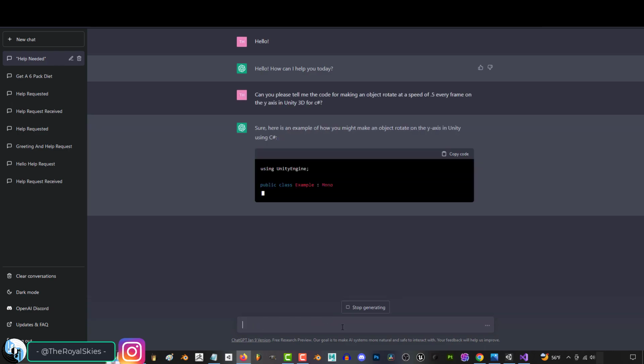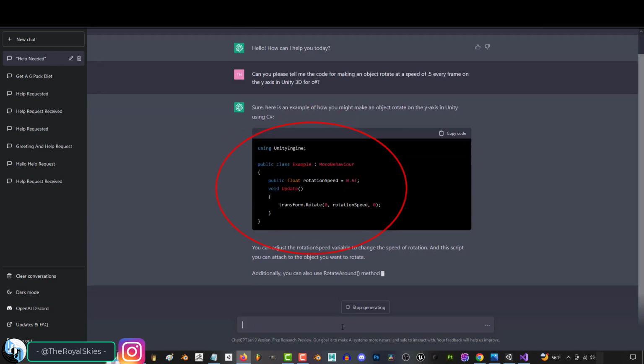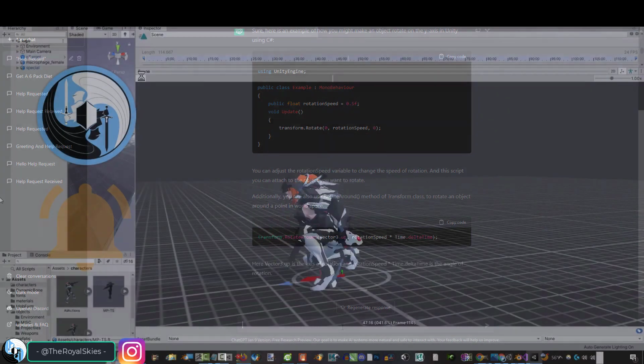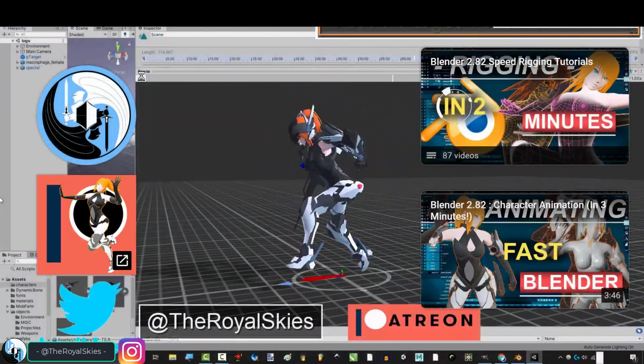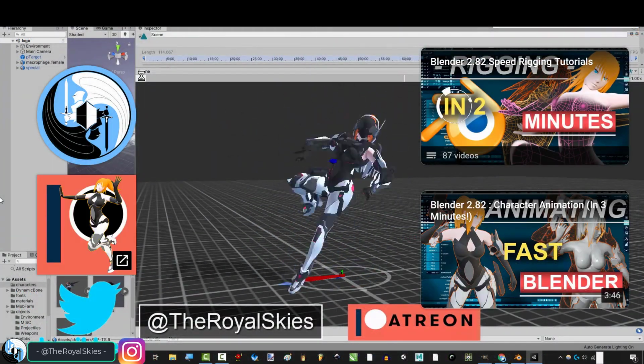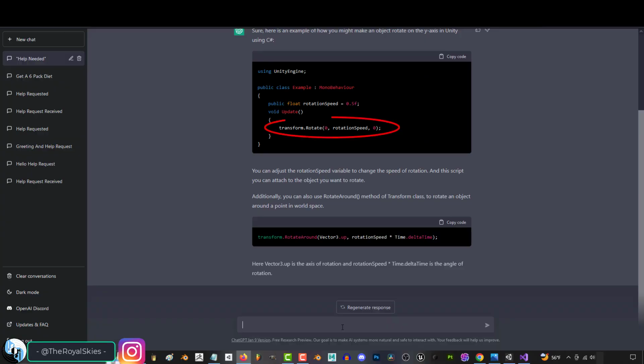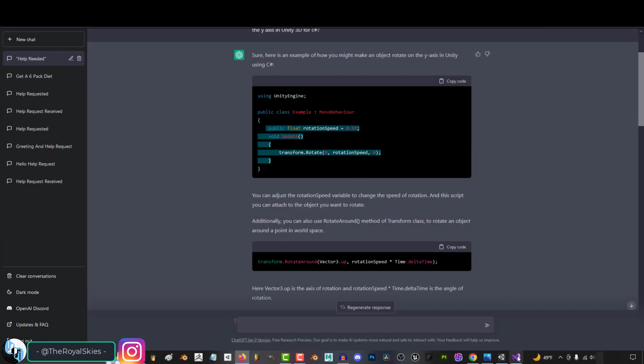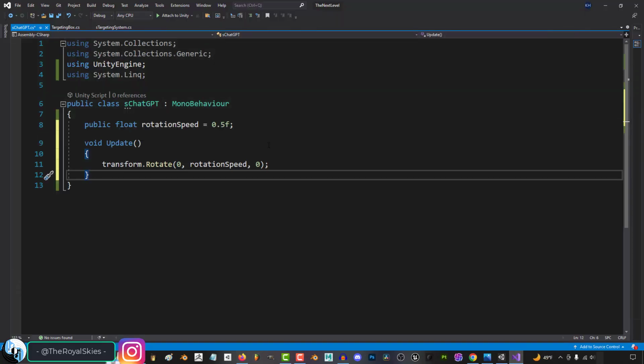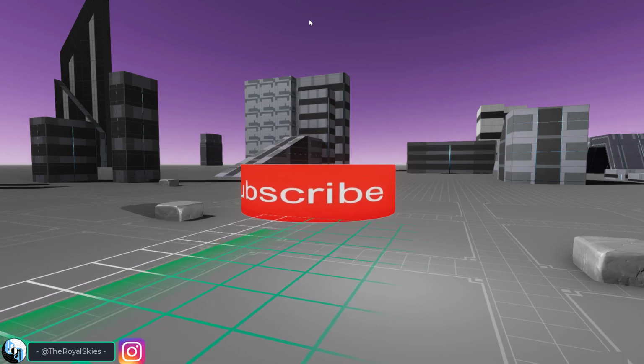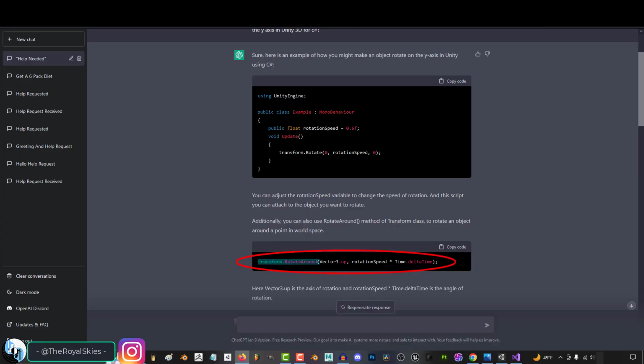And to my surprise, it gave me this. And I recognize this code. I spin things all the time in all my games. Spinning is my favorite, and I use this code a lot. This is in fact real code to control rotation in Unity. If I copy and paste this line straight into the game, you will see it does exactly what I asked it to do. And it even tells us that we should probably be using Time.deltaTime.